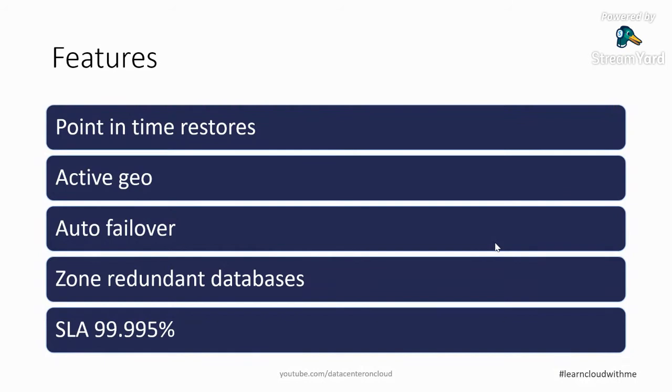So auto failover is something where, in case one goes down, Microsoft will take care and quickly turn to the replica one, and promote it to the master and all those things. And again, geo redundant databases, zone redundant databases, wherever the availability zone comes into the picture, these kinds of things are there. And SLAs are given, that is the highest level SLA for MS SQL you will get in cloud, 99.995%. So keep all these things in mind. It is helpful to design your own journey about Microsoft Azure and what kind of databases are there.